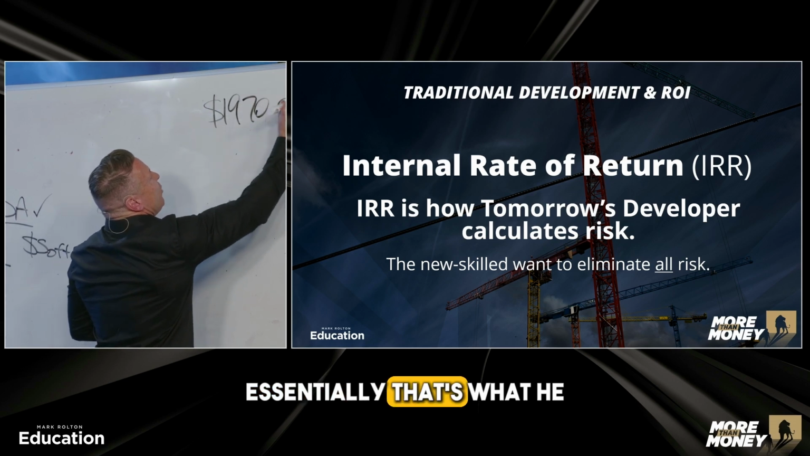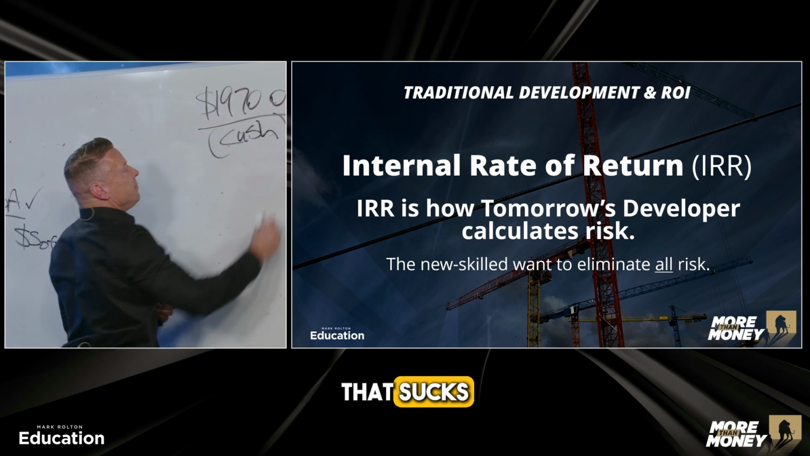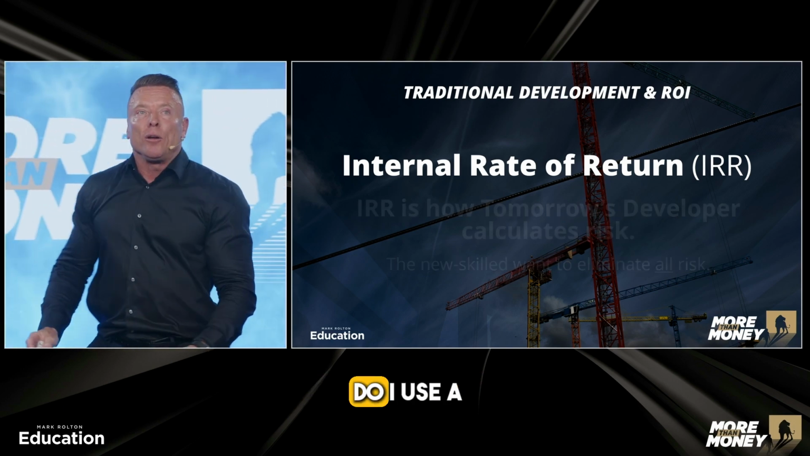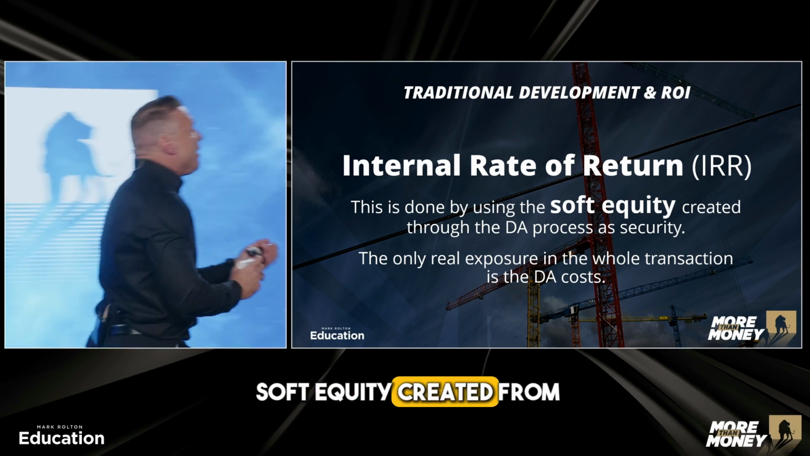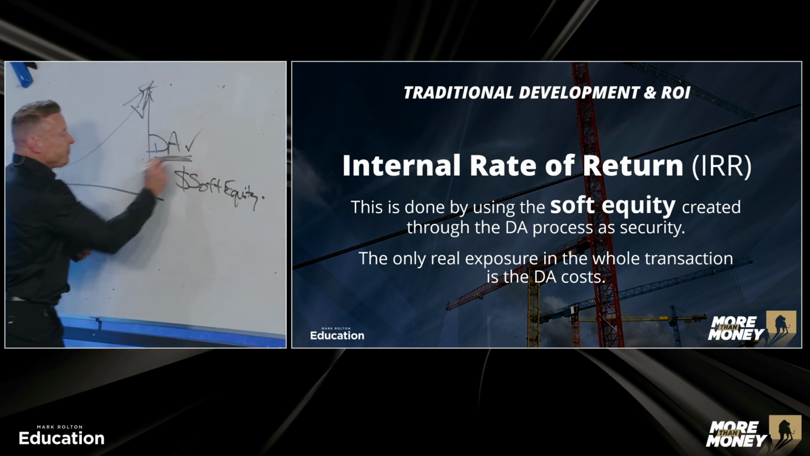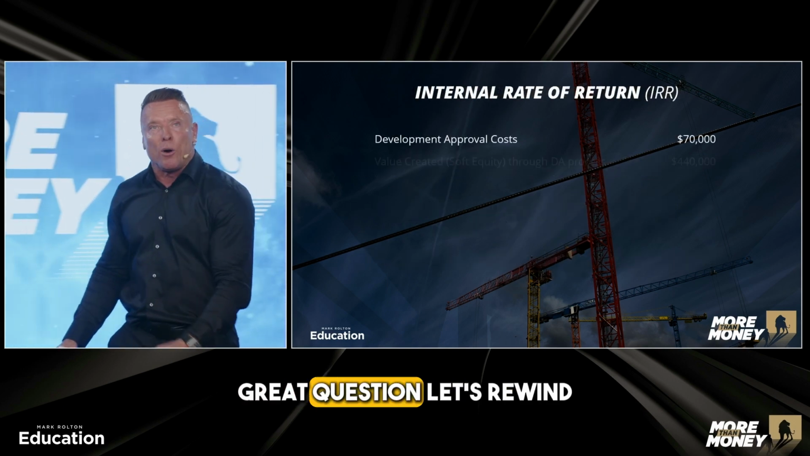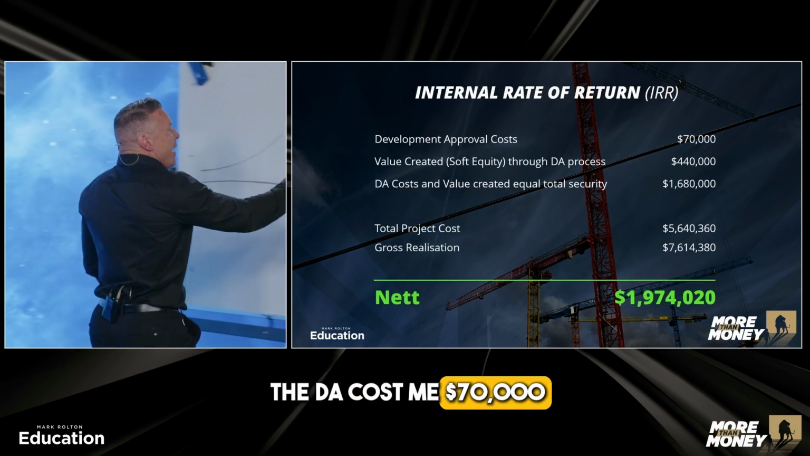Essentially, that's what he had to do, or she had to do. Let's call that cash. That sucks. Because that's just almost impossible for most of us. So here's what I do. I use a small amount of seed capital and I use the soft equity created from my DA. So how much did it cost me to get that soft equity? Great question. Let's rewind. The DA cost me $70,000.